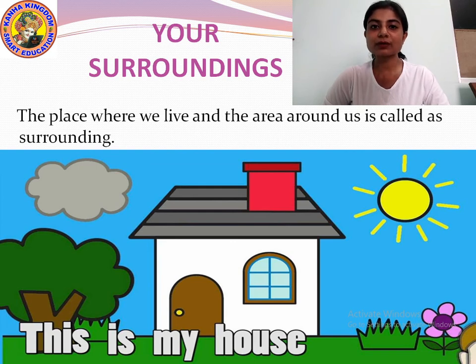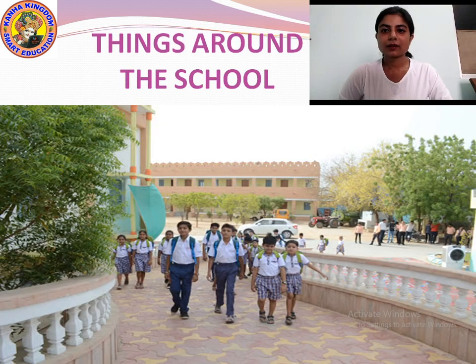So what do you mean by surrounding? The place where you live and the area around us is called a surrounding. Okay, the area nearby you is your surrounding. Understood? Can you see? This is your school. Yes or no? What do you find near your school? These are the surroundings of your school or not? Can you see the picture? This is your school, and the area, the place around your school, these are your surroundings.